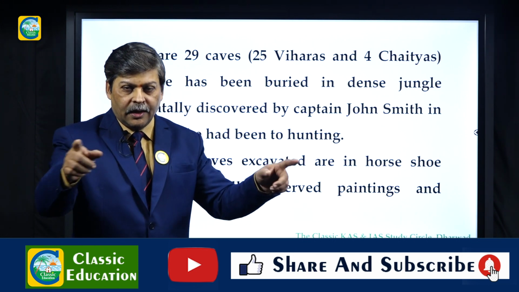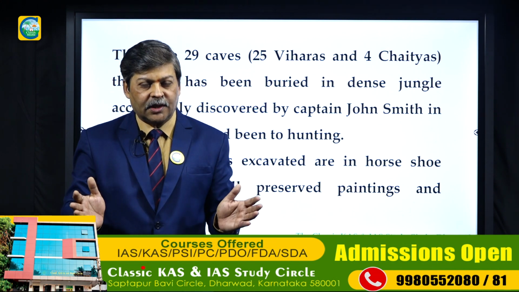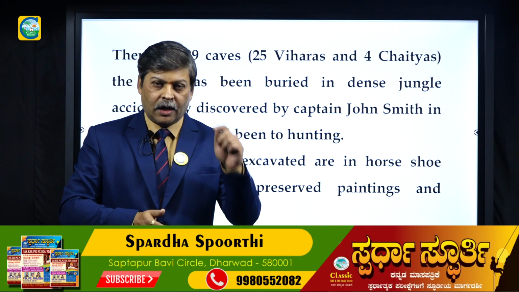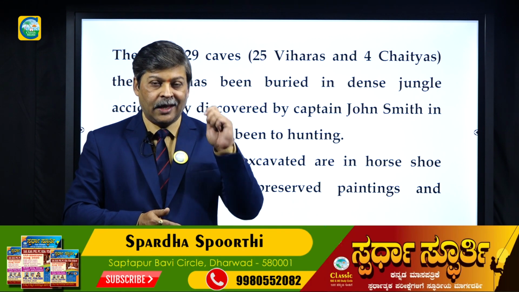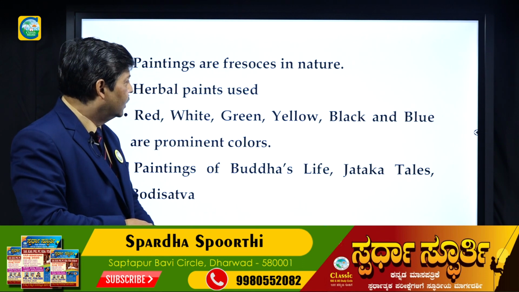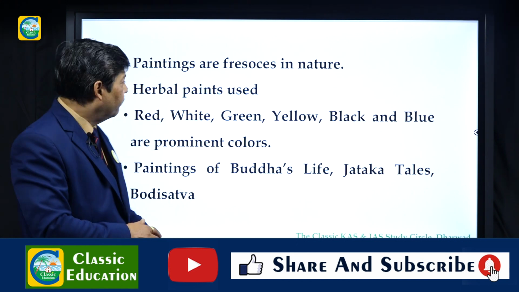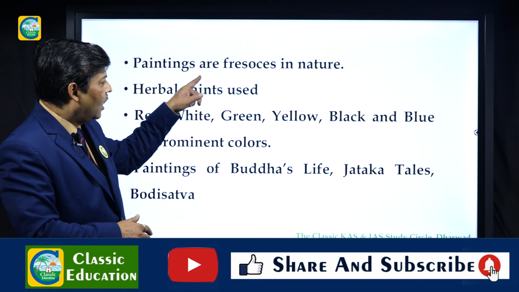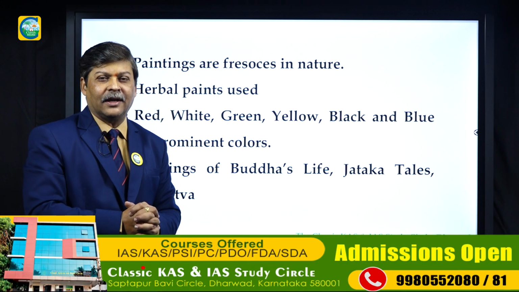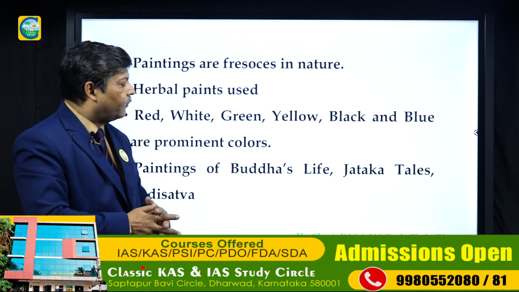If you look at the view of the Ajanta 29 caves, they are in a horseshoe shape, or the architectural word we use is apsidal, horseshoe or apsidal. So, the caves are 29 in number. Paintings are frescoes in nature. What were the characteristics of this painting? The features of this painting I will just explain to you. The paintings are frescoes in nature.